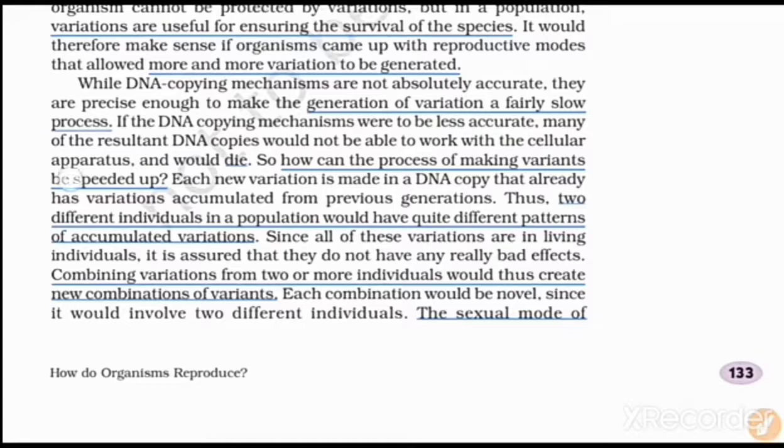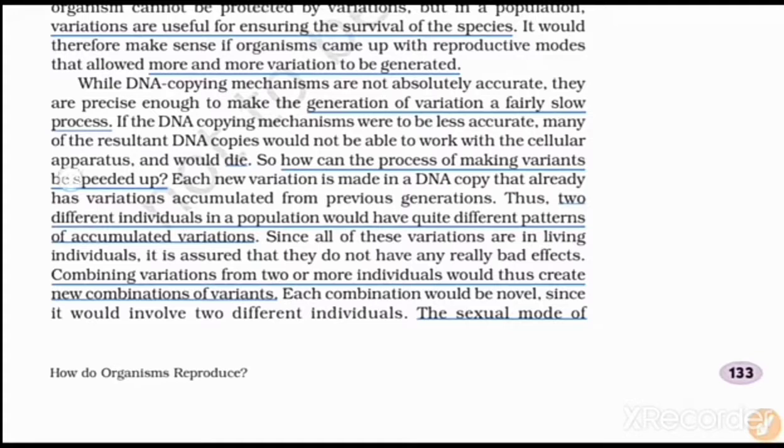Here we already studied how DNA copying occurs, and that two different individuals in a population would have quite different patterns of accumulated variation. If two individuals have different DNA, meaning deoxyribonucleic acid, their genetic information is different, and varied means differentiated.